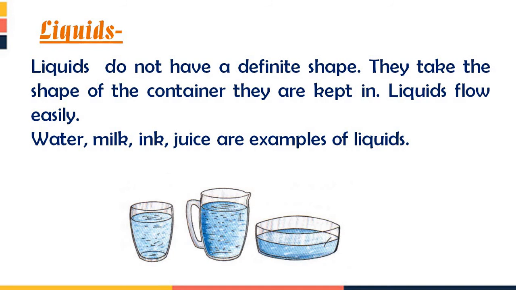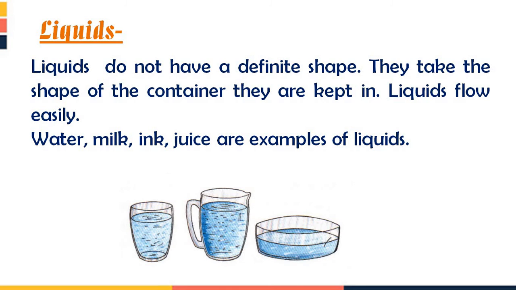Liquids do not have a definite shape. This is the difference between the solid and liquid, that solid have a definite shape. Solid का shape definite होता है but liquid do not have the definite shape. Liquid का shape definite नहीं होता. They take the shape of the container they are kept in. हम liquid को जिस भी कंटेनर में रखें वो उसी की shape की हो जाती है.